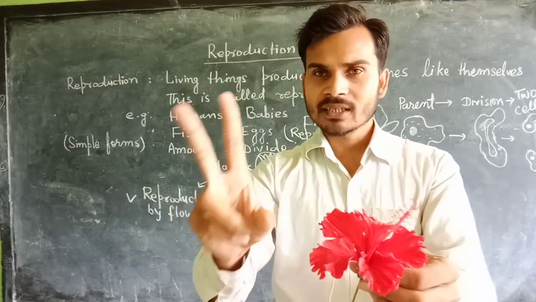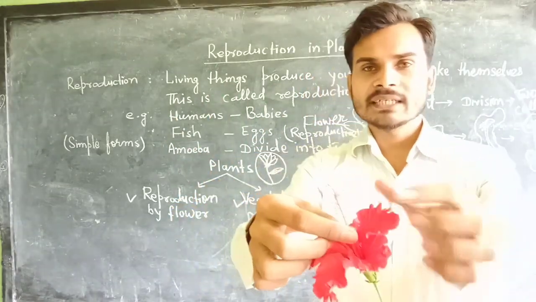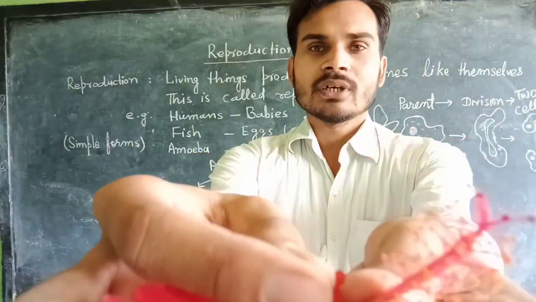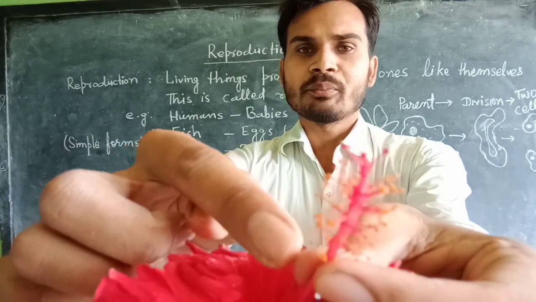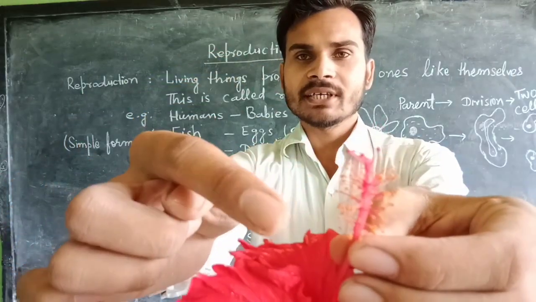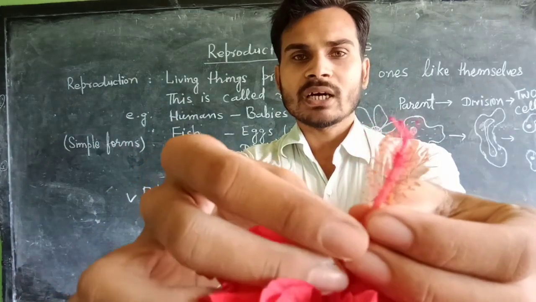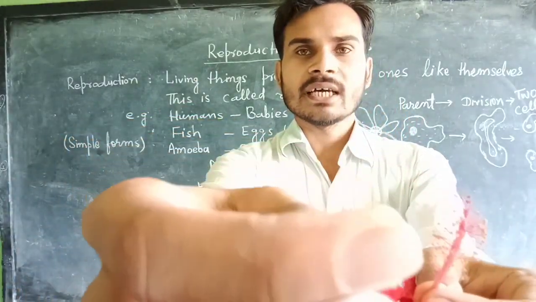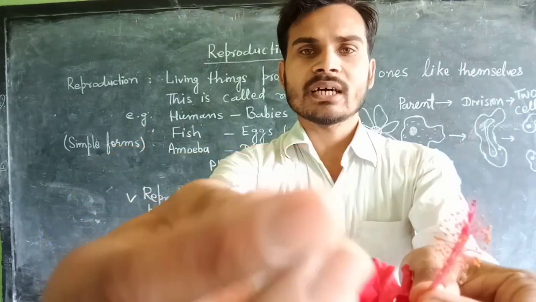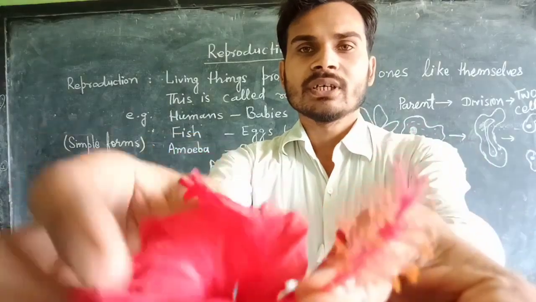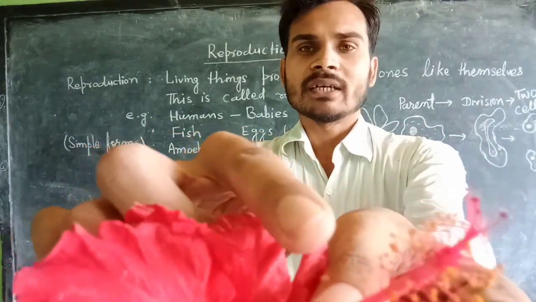It has two more parts. The male part is called stamen. Here is a male part and here is the female part, both joined here. I am going to remove one male part here. I hope you can see. These are the male parts.